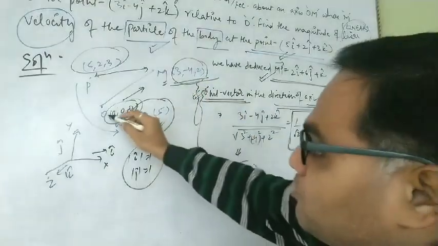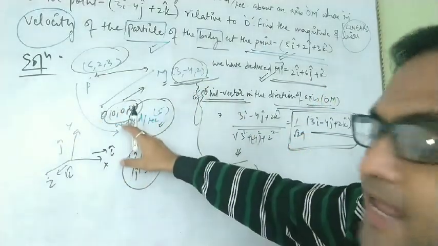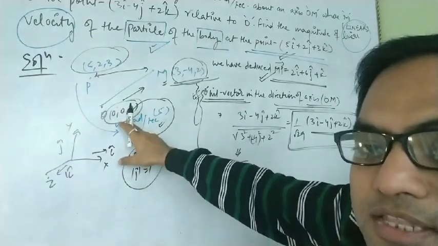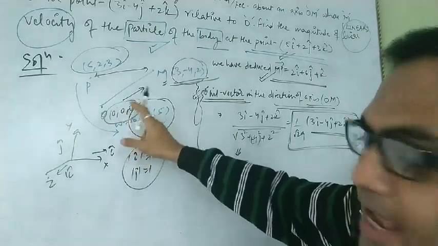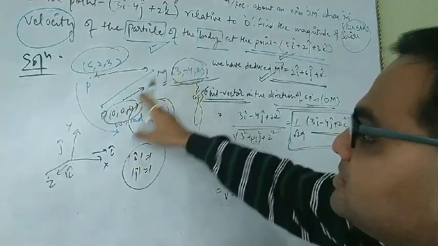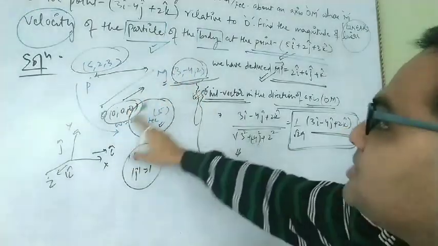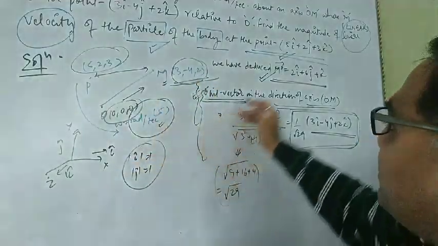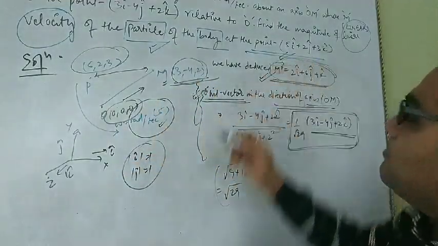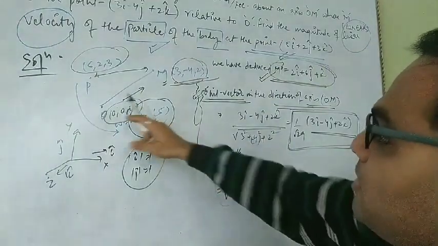If 0 has not been considered as the origin and some other coordinate exists for it, then we will simply compute the directional value as done before, by subtracting: 3 minus 0, minus 4 minus 0, 2 minus 0. Just as we computed MP from the M and P points, we compute OM.